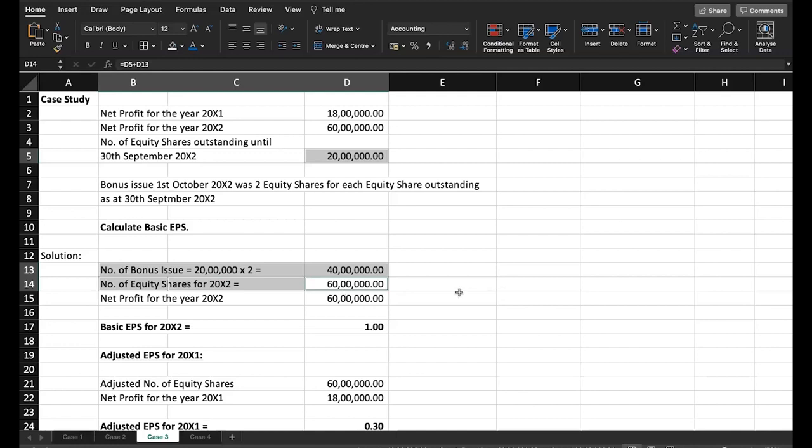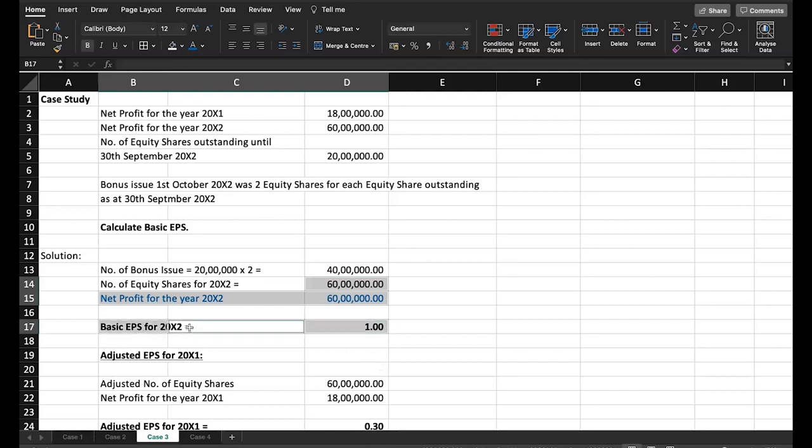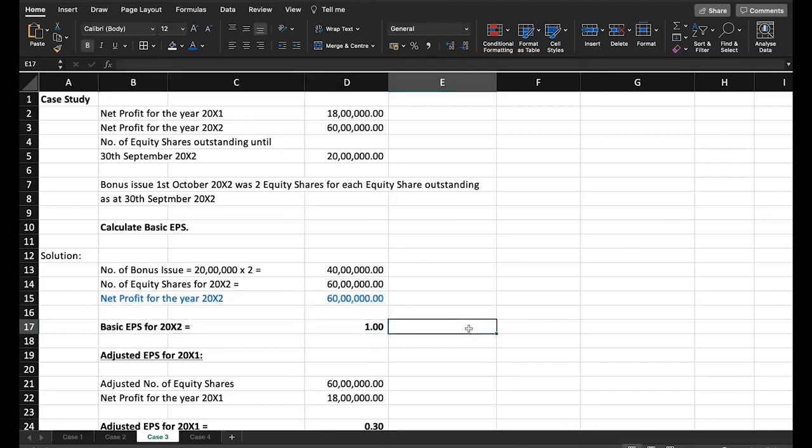Okay. But what is the net profit? The net profit reported is 60 lakhs. So this net profit divided by the number of equity shares will give you basic EPS, that is 60 by 60, it is 1. But let me tell you one thing.